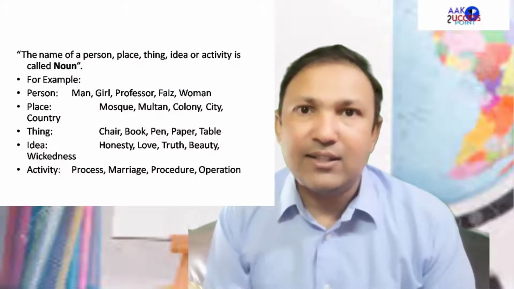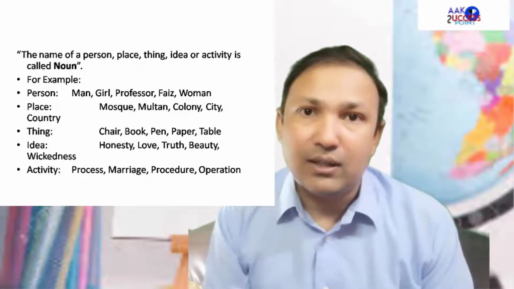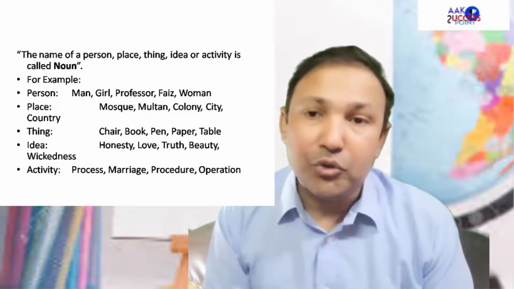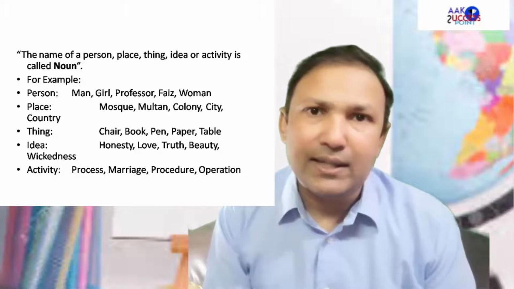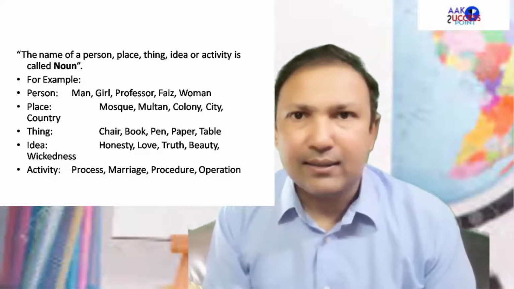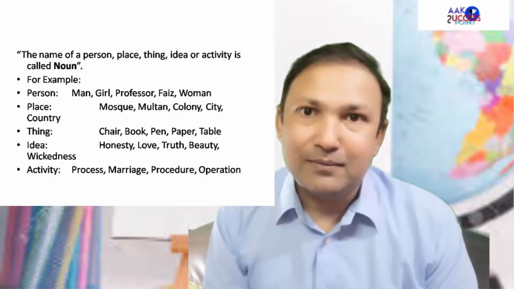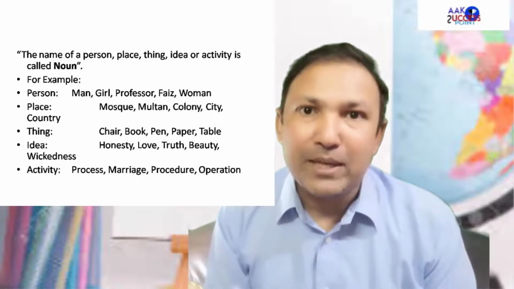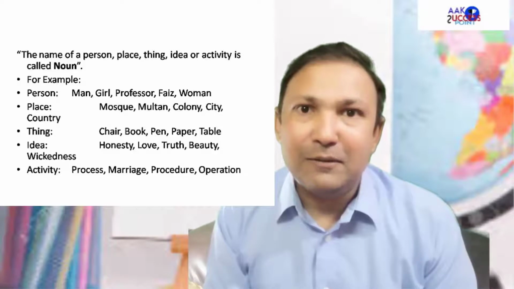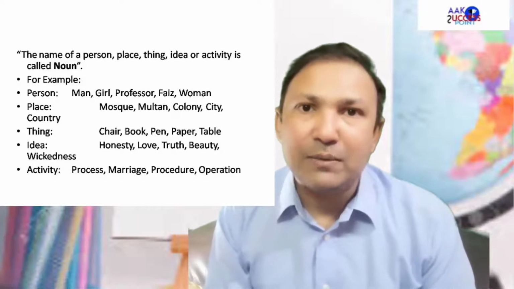Let's talk about the names of ideas. Honesty, that's an idea. We can't touch that, we can't see that. So that's the name of an idea, honesty. Love, truth, wickedness, death, and let's not miss beauty. That's a noun, abstract noun.